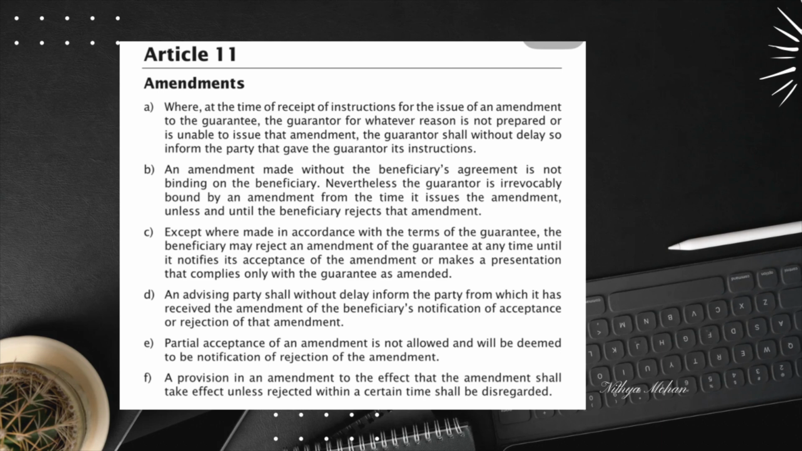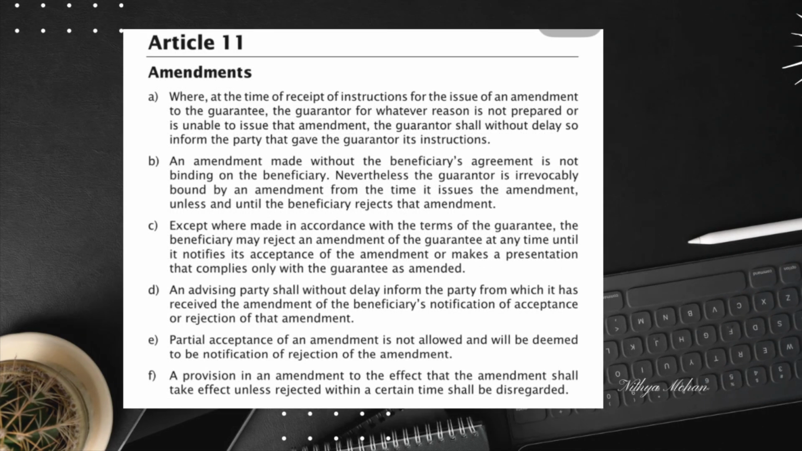If a demand guarantee has been advised by one or more advising banks, any subsequent amendment to the guarantee should, whenever possible, be advised through that same route. That means, if the original guarantee was advised through one or more advising banks, any amendments should, whenever possible, follow the same route. This maintains consistency and ensures that all parties are informed through established communication channels.